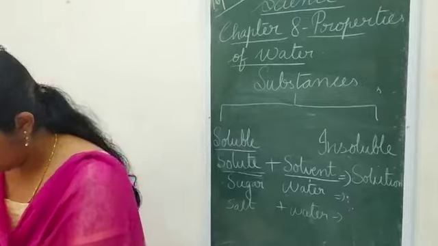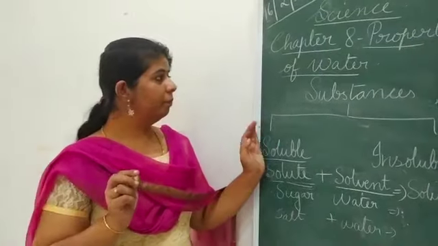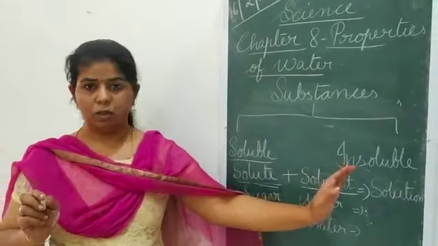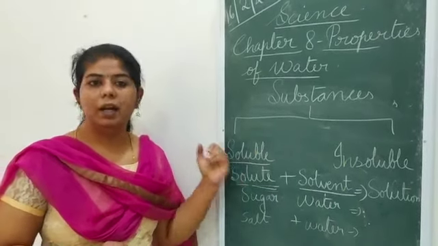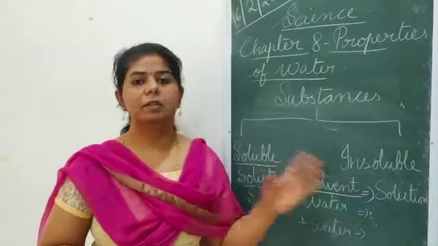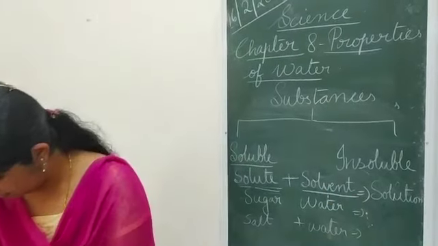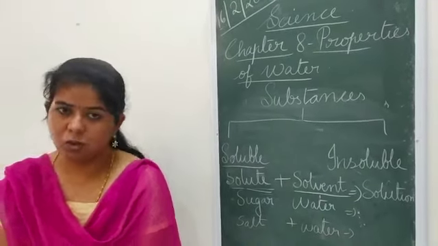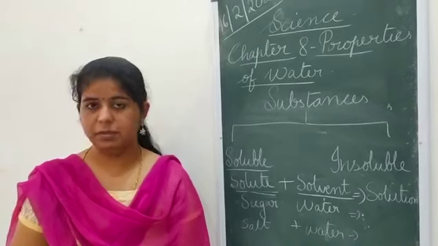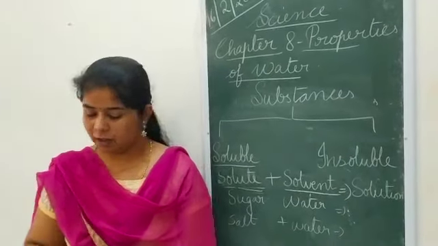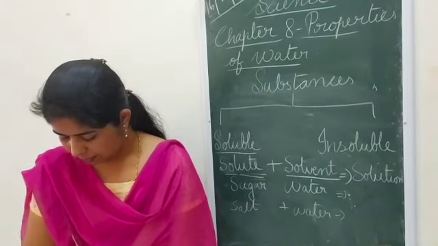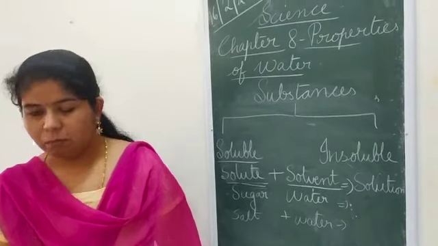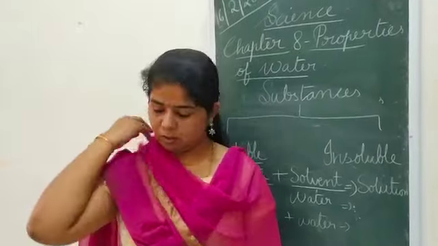So that is about the water soluble and water insoluble substances. So your work is to find out any 3 soluble substances and any 3 insoluble substances. Not only sugar and salt are there as soluble substances, there are many things in insoluble substances also. Okay. Now one more part I will take and stop.